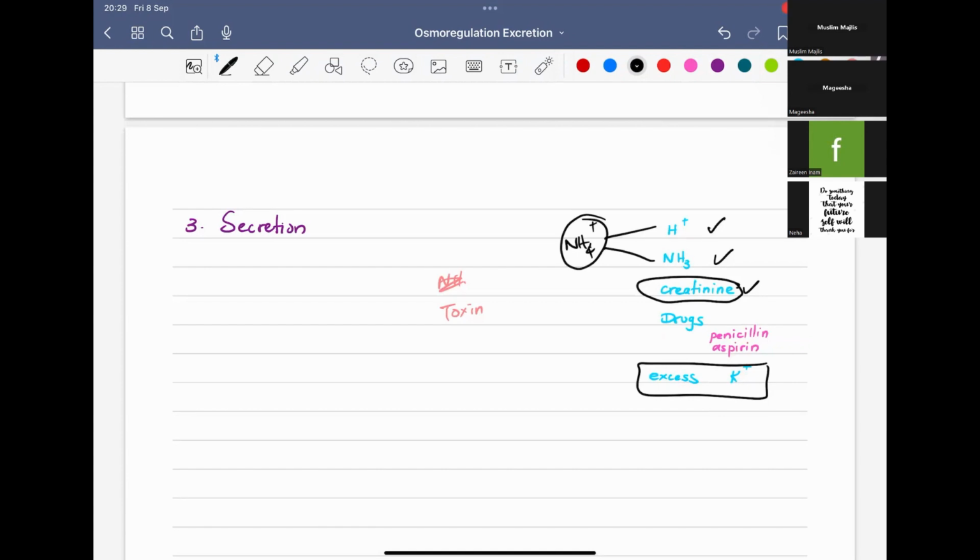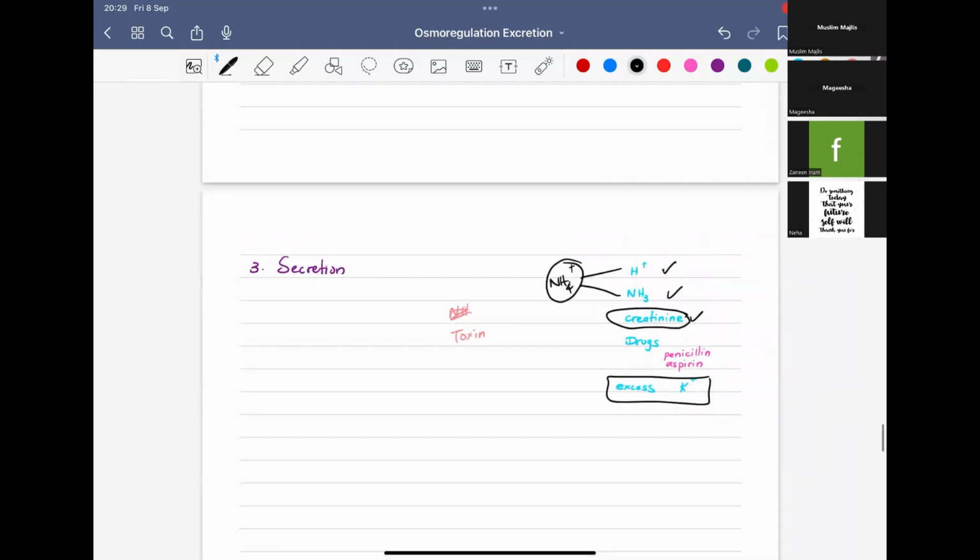Okay, these are the steps of urine formation. If they ask you to explain the process of urine formation, you have to say what is secreted, what is reabsorbed, what is passive, what is active, and whether it is diluted or concentrated. The other thing is about the buffer. These are the main things you have to write when they ask about the steps of urine formation. You have to write whatever we studied until now.